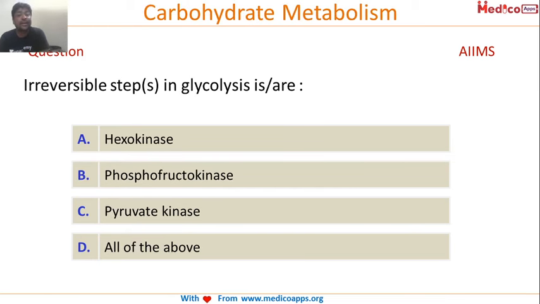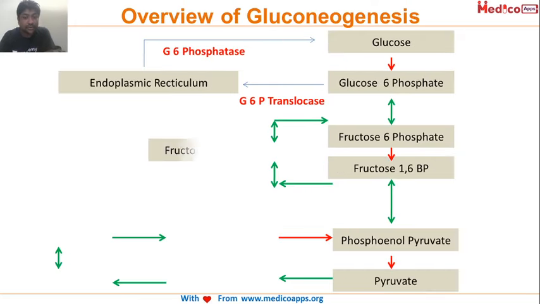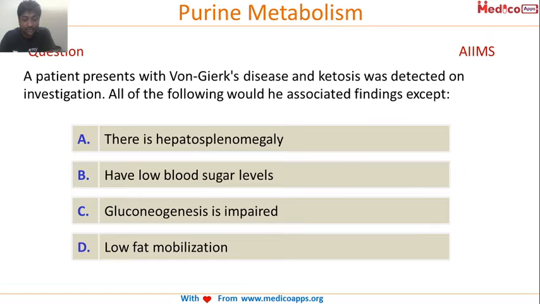Let's look at this. Carbohydrate metabolism. Irreversible steps of glycolysis are. Very good, Nabda. Very good, Meena. So the correct answer is all of the above. I'm not going into the entire discussion. Let's look at this question. This is the last question for today. A patient presents with von Gierke's disease and ketosis was detected on investigation. All of the following would be associated except.